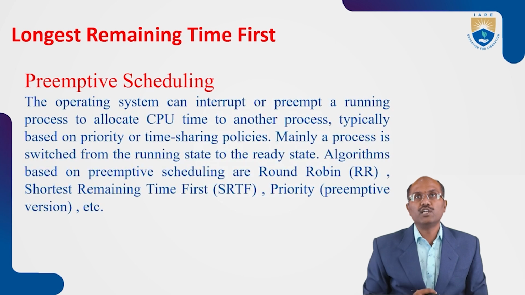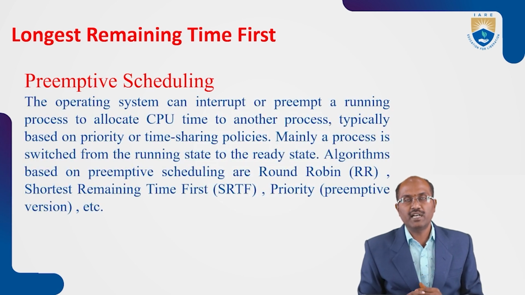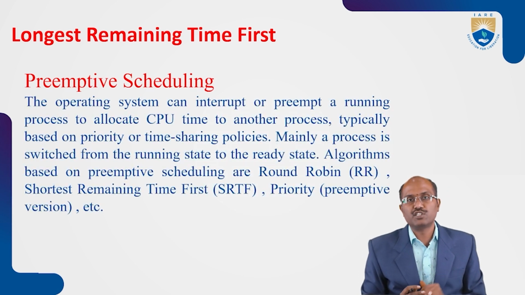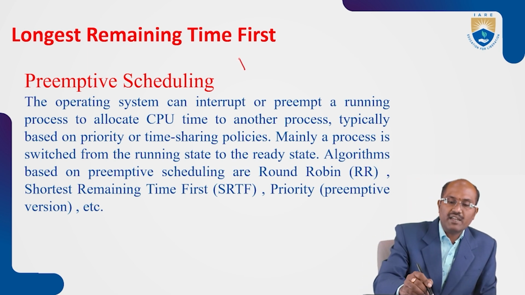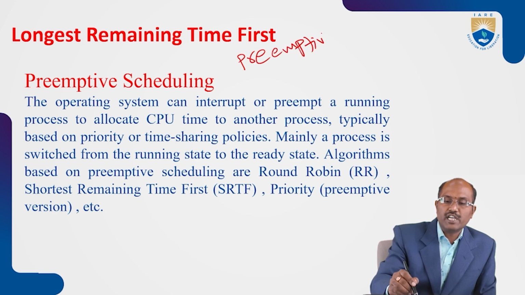Preemptive scheduling means once a process is submitted, it executes for some time, then it can switch to another process. Context switches are more frequent in preemptive scheduling algorithms. So longest remaining time first is absolutely a preemptive scheduling algorithm.